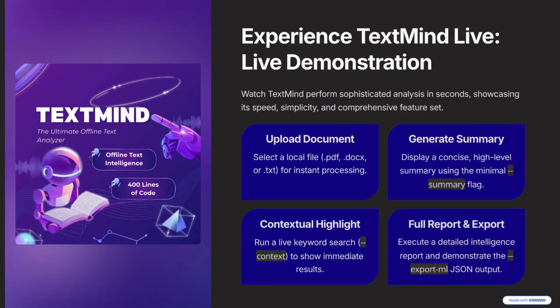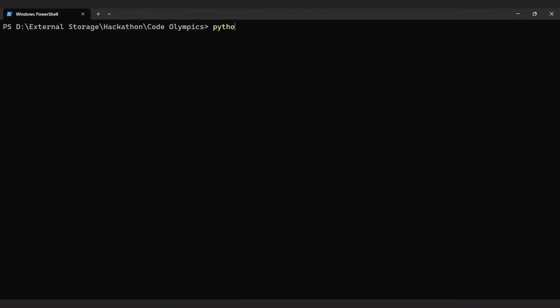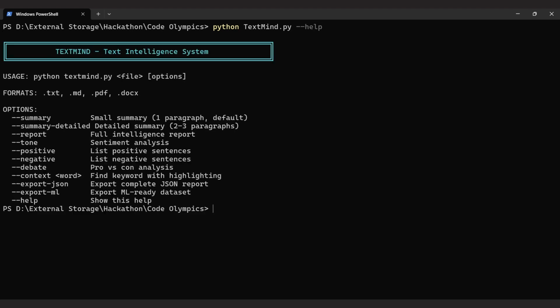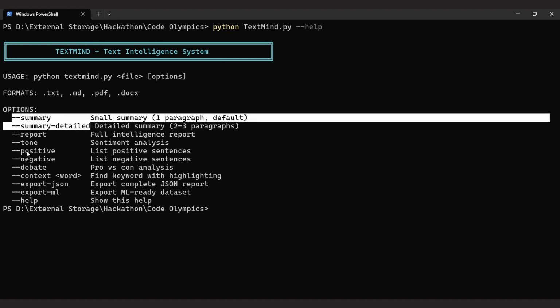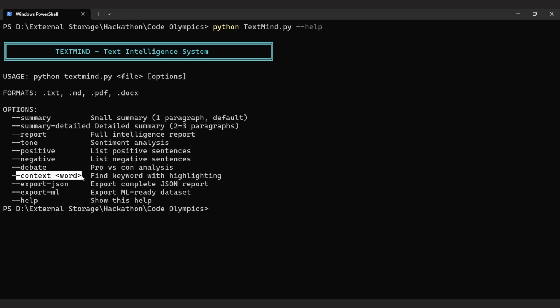Now, let's see TextMind live in action. First, let's see what commands are available. I'll run the help command. As you can see, TextMind supports multiple file formats: text, Markdown, PDF, and Word documents. And look at all these options. We have summarization in 2 sizes, sentiment analysis, debate analysis, keyword search with highlighting, and even ML-ready data exports.